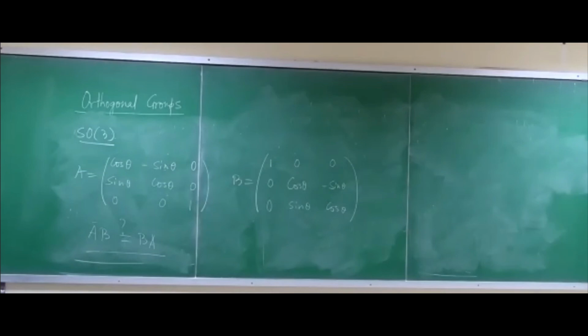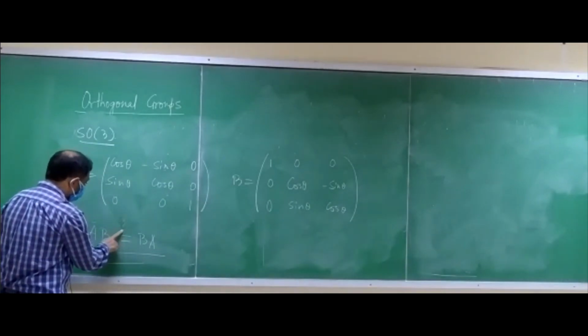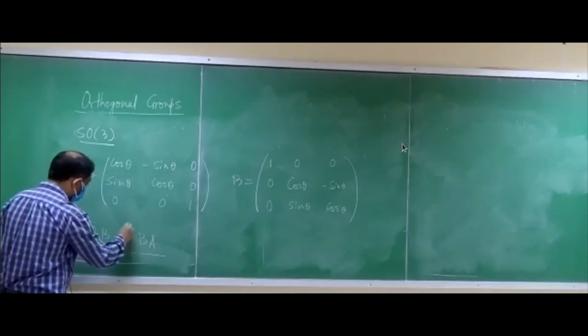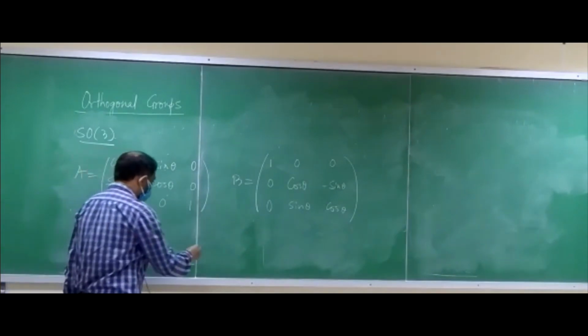So that means AB is not equal to BA. So SO3 is in general non-abelian. So SO3 is non-abelian.